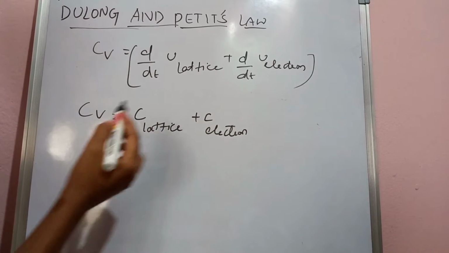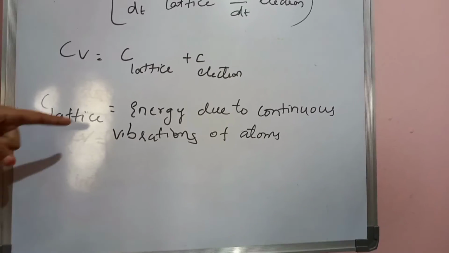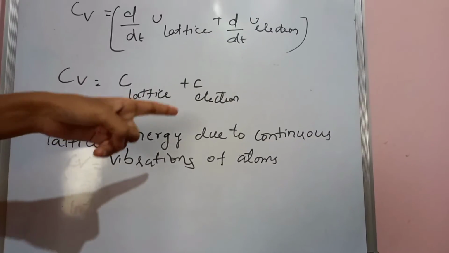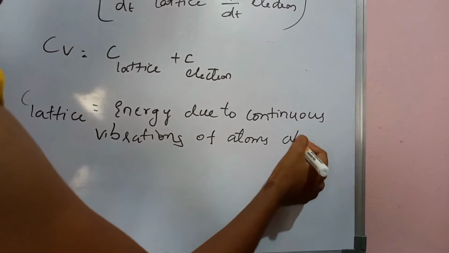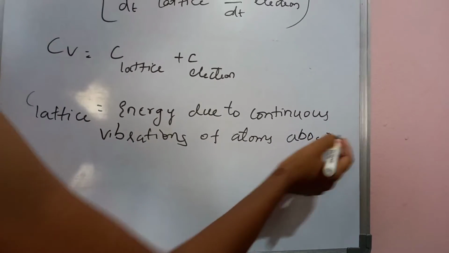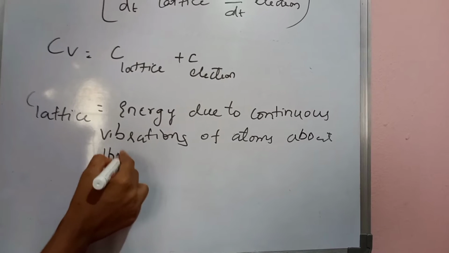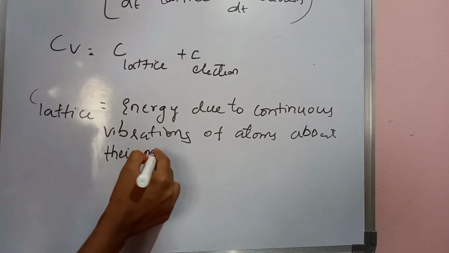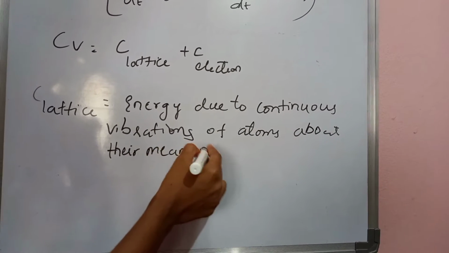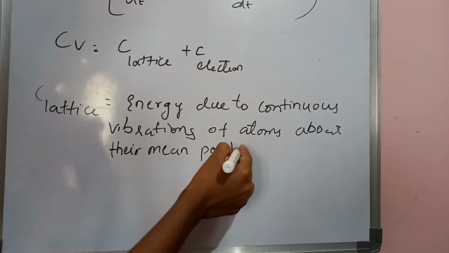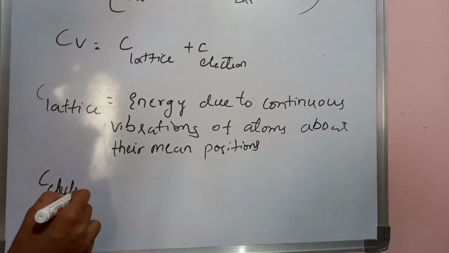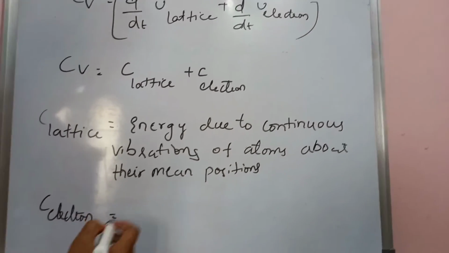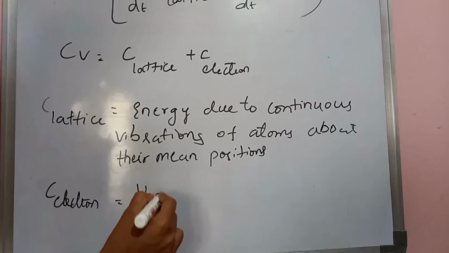Here C lattice is the energy due to the continuous vibration of atoms about their mean positions. C electron is the thermal excitation of electrons.